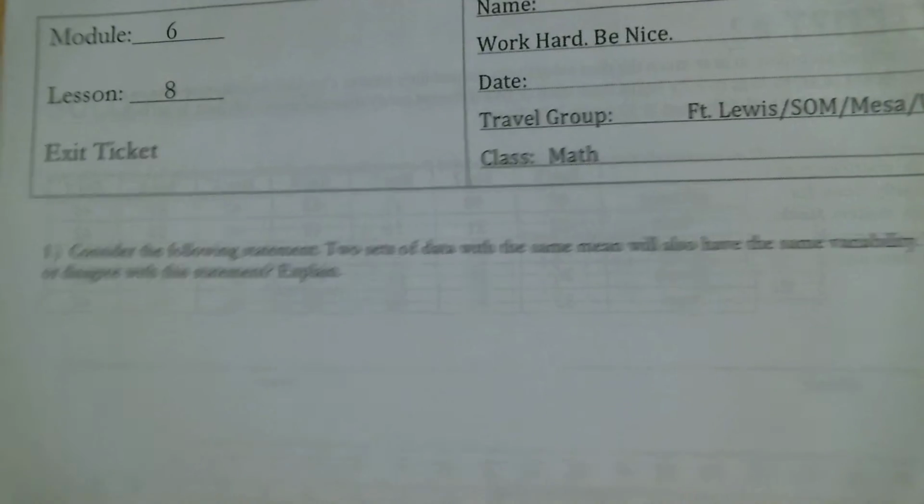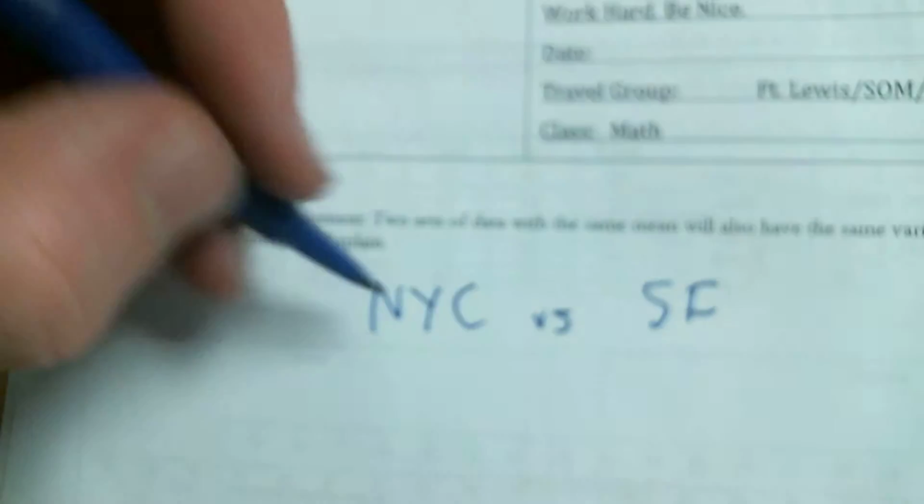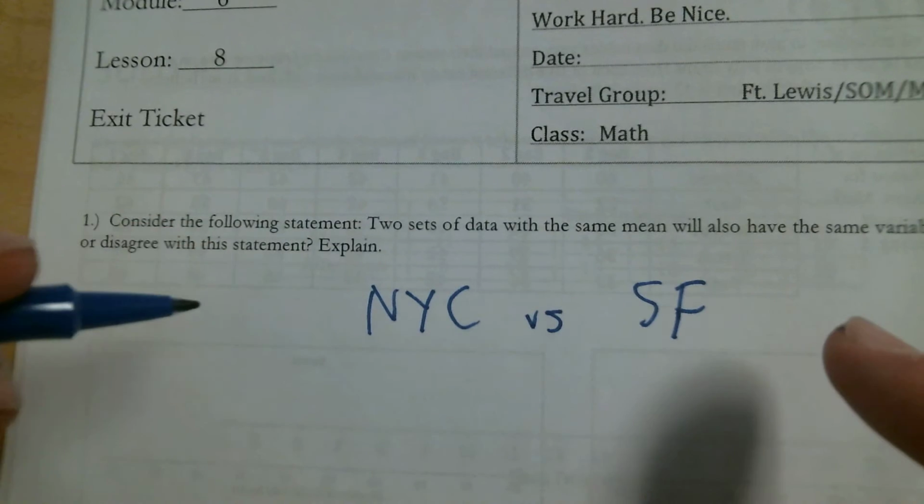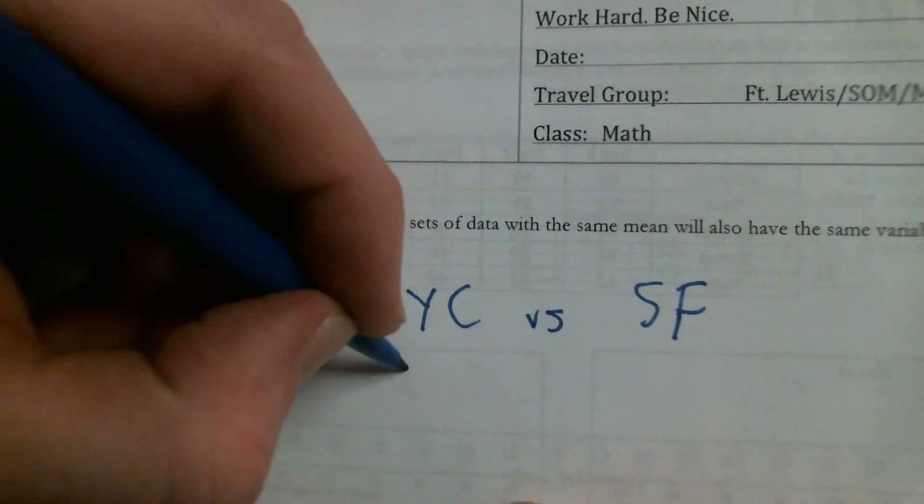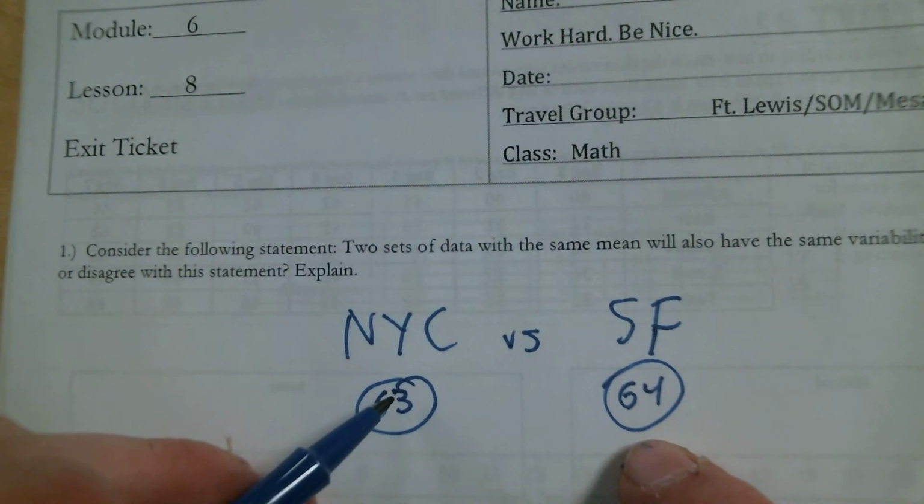Think about our cities, New York City versus San Francisco, and you can just use this. You don't have to write this down. Just use it to think about your answer. We know in New York City the temperatures were crazy wide, but they had roughly the same mean, 63 degrees for New York City, 64 for San Francisco. But think about it, their data sets look totally different in that roadmap.